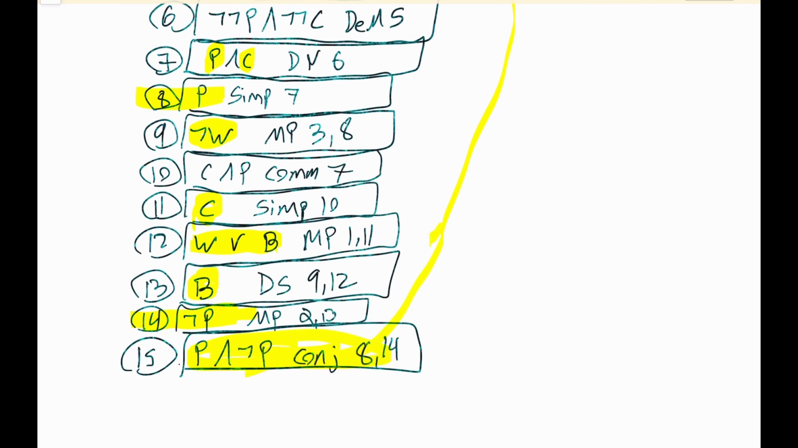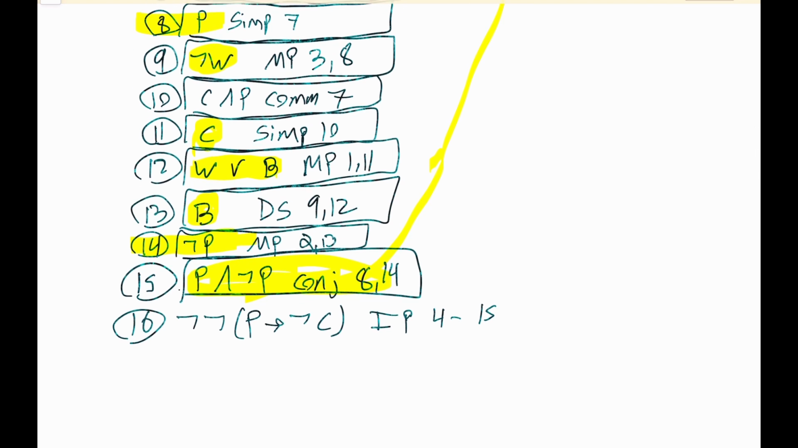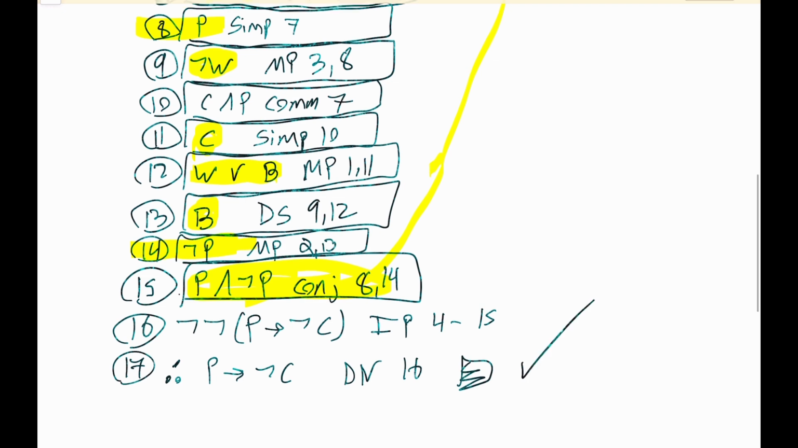So outside of quarantine, for line 16, we can say it is not the case that it is not the case that if P then not C, because we have an indirect proof or reductio ad absurdum proof with lines 4 to 15. Now let's clean this up. We have a double negative there. So for 17, we'll say therefore if P then not C by double negation of line 16. And that concludes the proof.